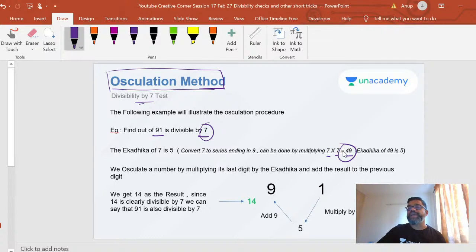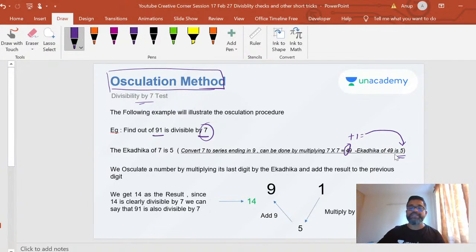Now I know when I get 49, find out the ekadika of 49, which we did before. The ekadika of 49 is 5. How? Let me write that down clearly. I got 49. The number one more than 9's preceding digit 4 is 4 plus 1, which is 5. So now my ekadika is 5.